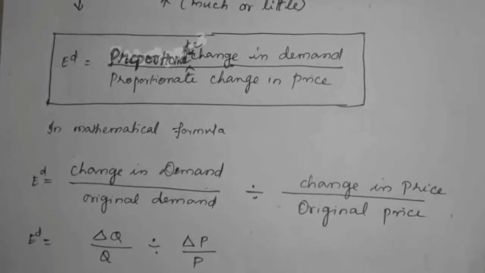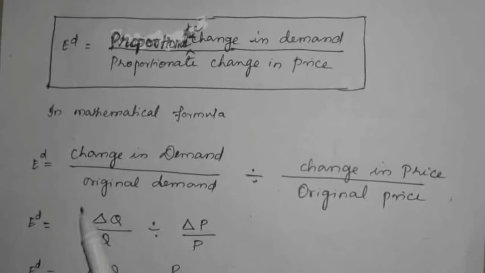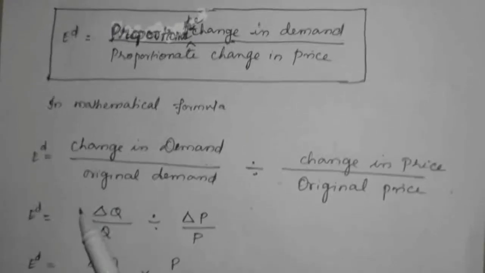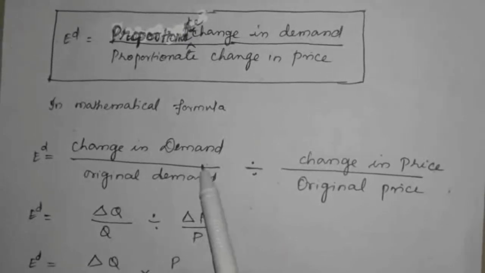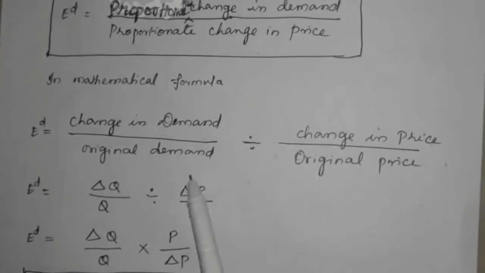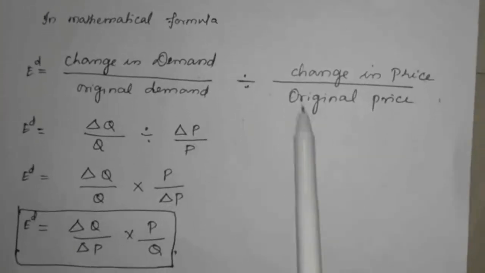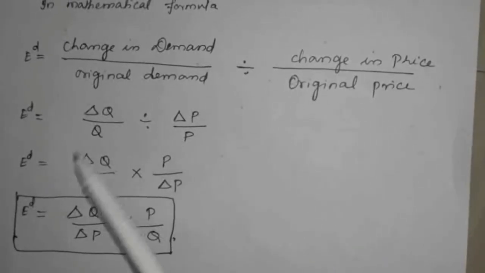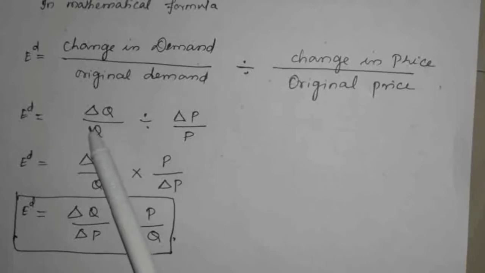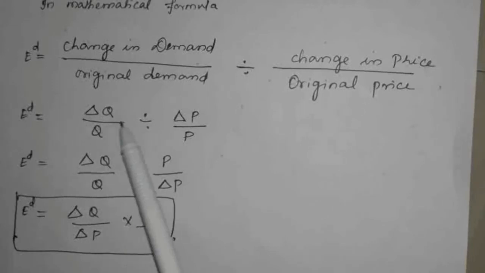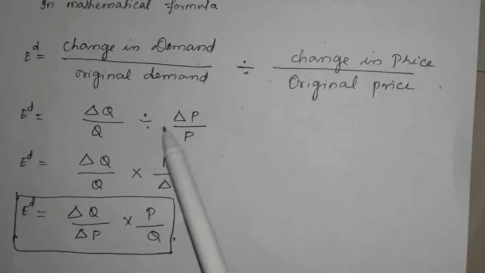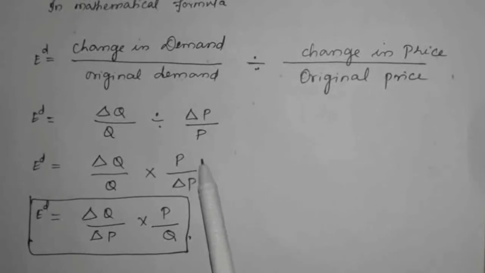Then in the mathematical formula we can derive that price elasticity of demand is equal to change in demand divided by original demand, divided by change in price divided by original price. Here this symbol is known as change. So change in quantity demanded divided by original quantity demanded, divided by change in price divided by price.